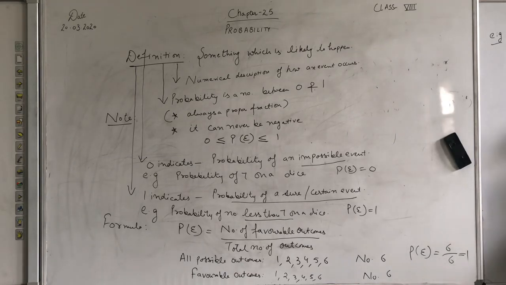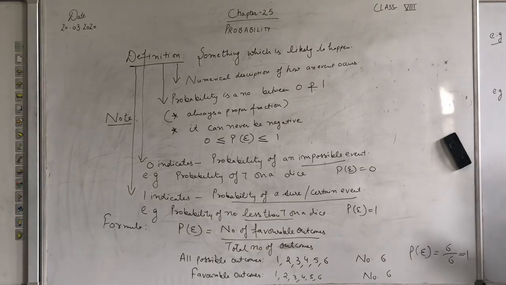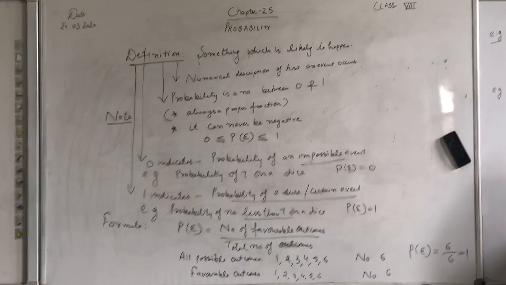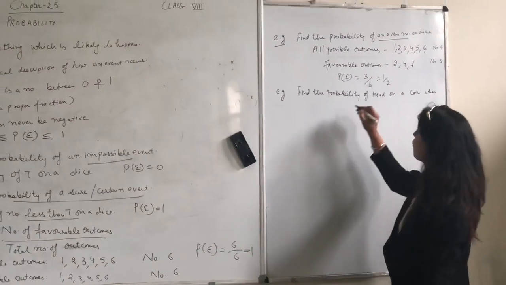Got it? Now we'll take another example, with a coin instead of a dice. Find the probability of a head on a coin when tossed.